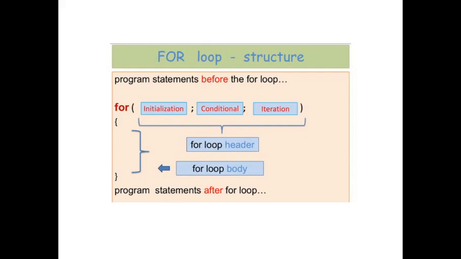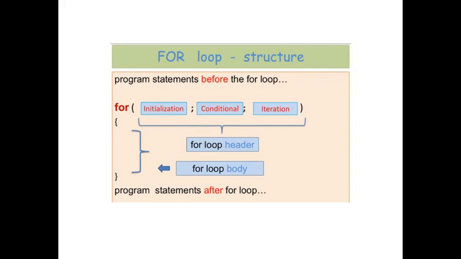The first section is the initialization section, in which one or more variables are initialized. That is, they contain the initial values they have to keep in order for the loop to function. Like in the initialization section, I can write for i is equal to 1, comma, j is equal to 2, or i is equal to 0, j is equal to 0, k is equal to 1. So this kind of initialization can be done in the first section of the for syntax.